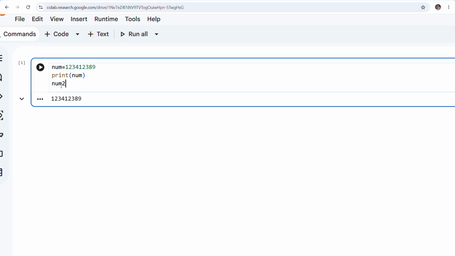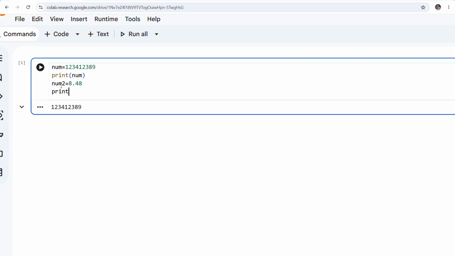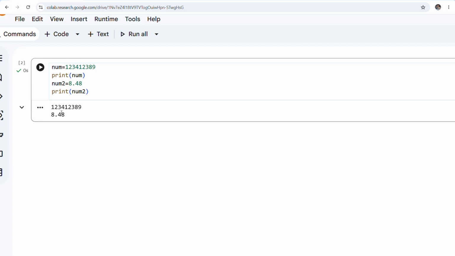Now suppose I am coming to num2, that is your second number. I am taking these as reference variables. Now see, 8.48. Suppose I have stored this and I am writing here print num2. What is happening over here? Run it. Can you see that? So this one, I am writing out the comment, is for your integer value, and this one is going to be your float value. And you can see I haven't used any sort of double or single quotes.